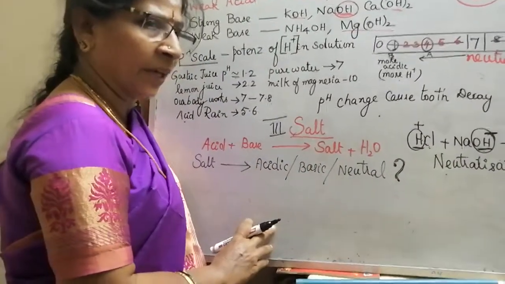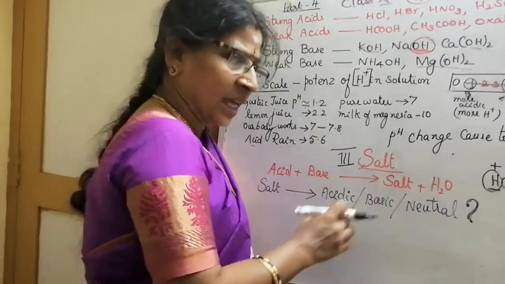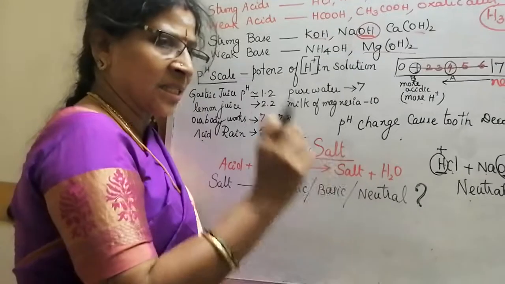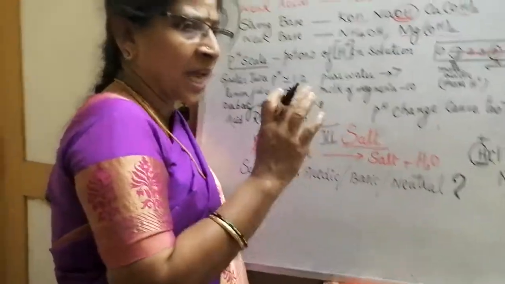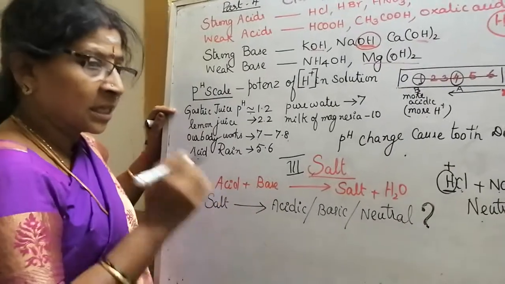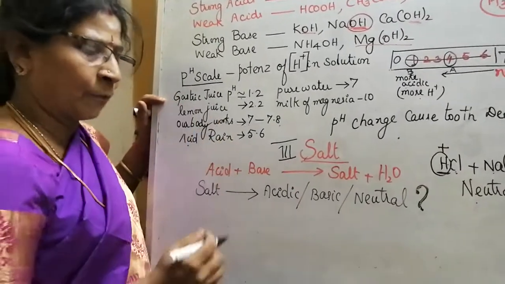How to identify? If you have a salt and want to identify whether it is acidic, basic or neutral, and you don't have a pH paper, you have to first understand which type of acid and which type of base the salt is made from.